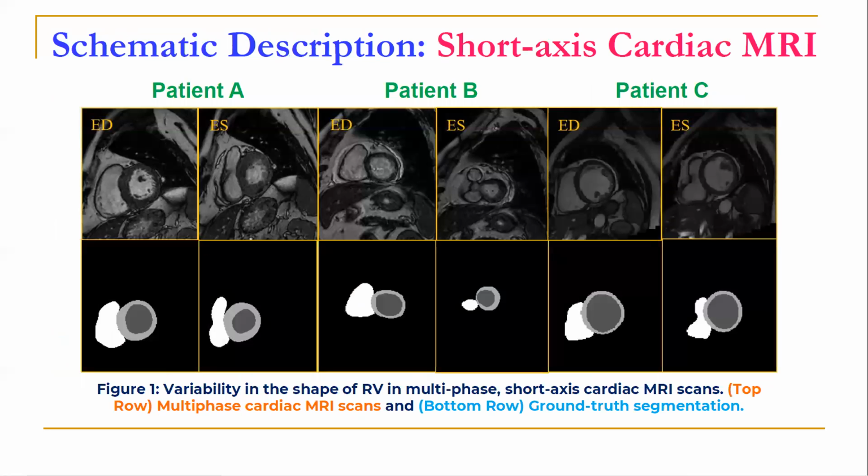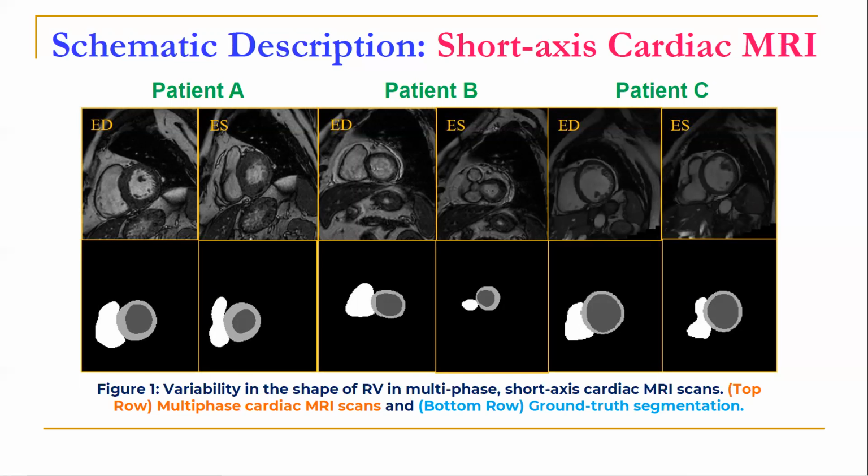Automatic segmentation of right ventricle is challenging due to highly complex and variable shape of the right ventricle. On this slide, we can see that the shape of the right ventricle, which is the white region in the manual segmentation maps, has a high variability. And this variability is not only across patients, but also across cardiac phases.